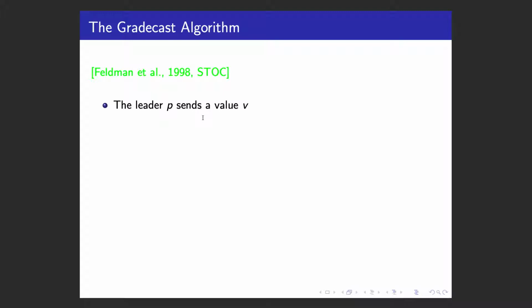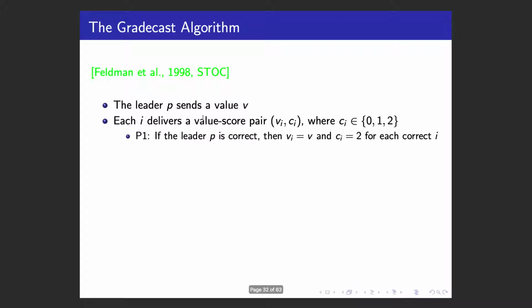The Gradecast algorithm was proposed by Feldman et al. In this algorithm, there's a leader P which sends a value V, and at the end, each process i delivers a value-score pair (vi, ci), where ci is either 0, 1, or 2, which is the confidence score for the leader or for the value. The Gradecast algorithm has the following properties. The first one, P1: if the leader is correct, then all correct processes must deliver the same value as sent by the leader, and their confidence scores for the leader are all 2.